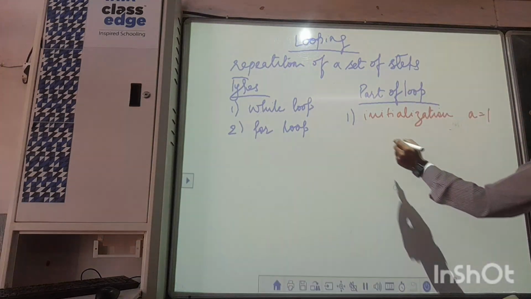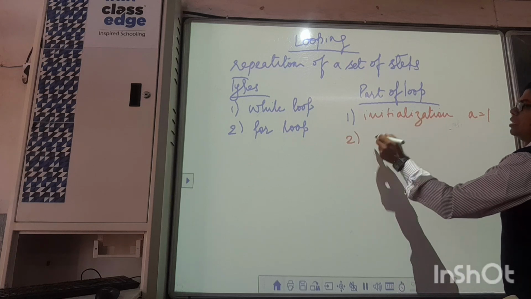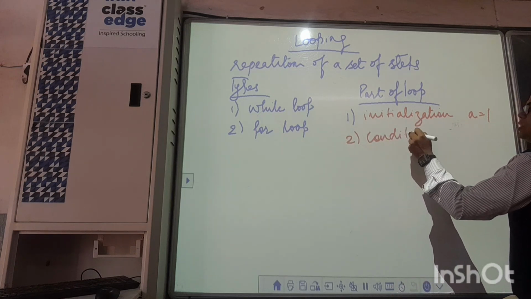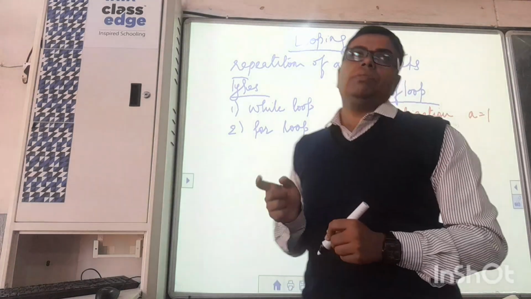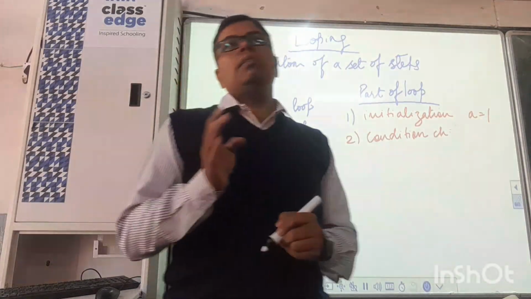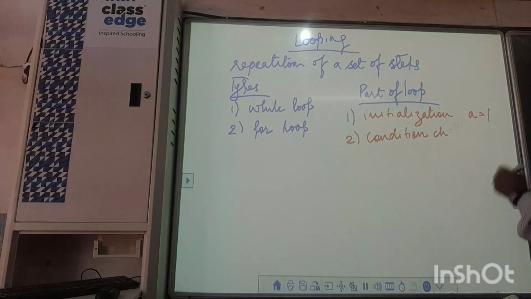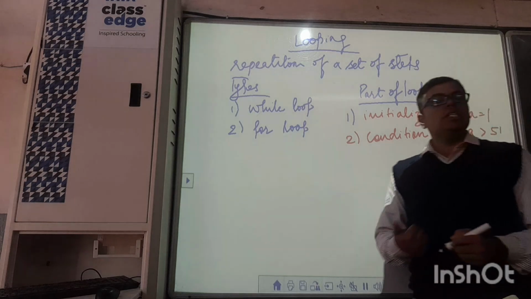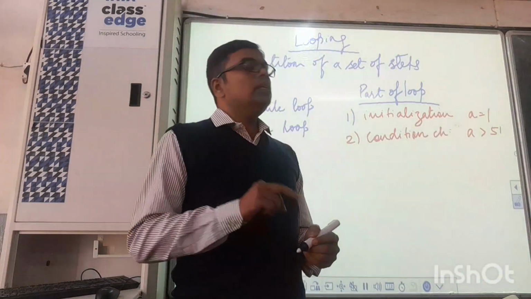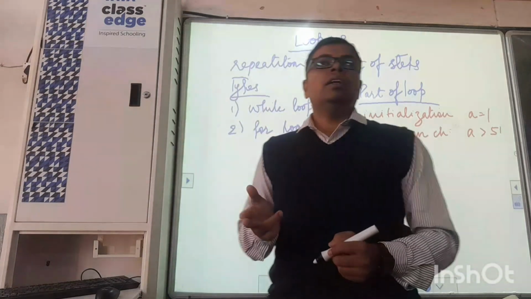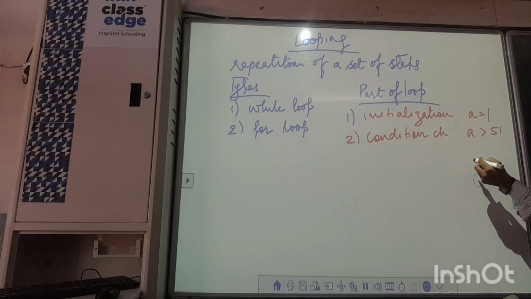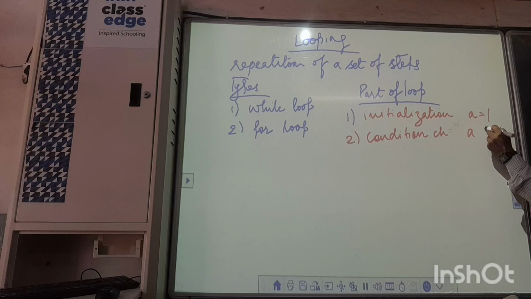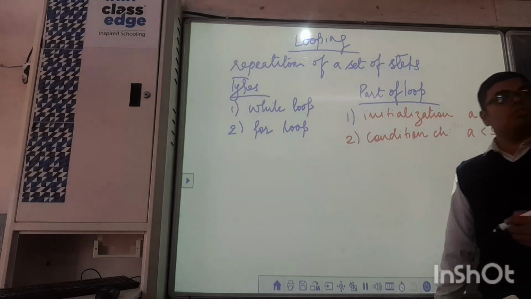Yes, sir. Next statement that comes over here in parts of loop is condition checking. Okay, condition checking means what? As stated in the question, 50 number of times you have to display your name. So the same thing you will be writing in terms of coding. A is less than, let's say, 51. That is the condition that you will mention. A should be greater than 51? Greater than or less than? It should be less than. A should be less than 51. That is the condition that would be checked.